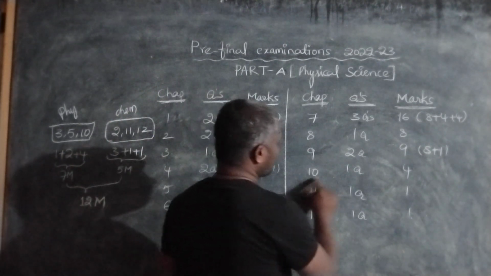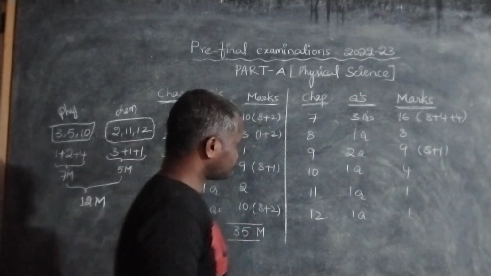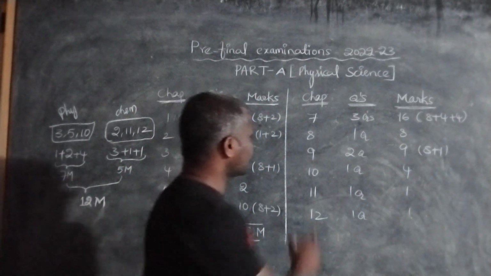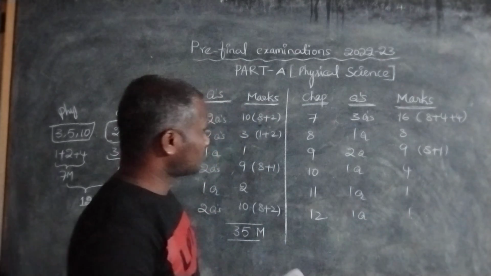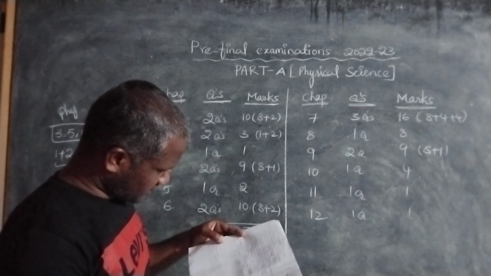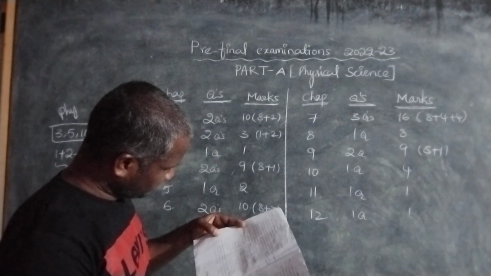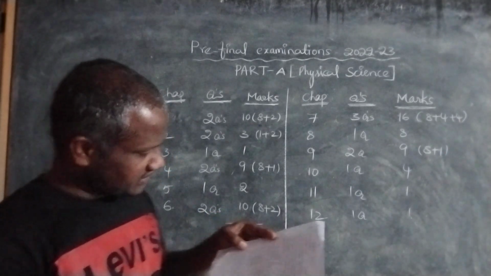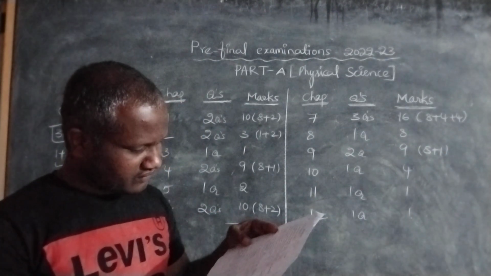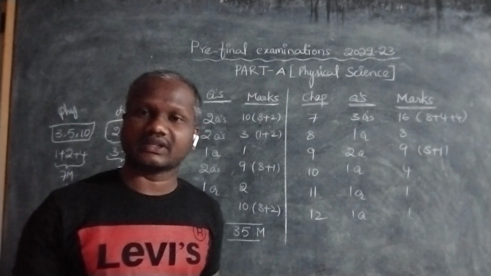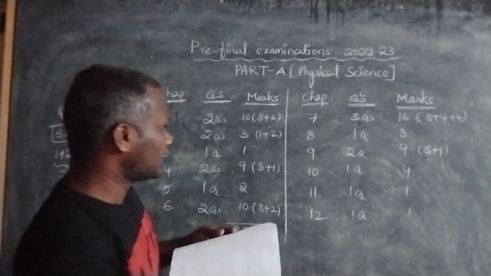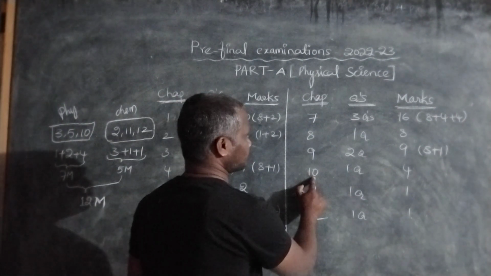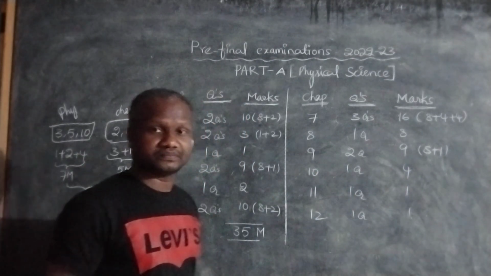From chapter 10, Electromagnetism, they also gave only one question, for 4 marks: explain Faraday's law of induction with the help of an activity. Only one question from the electromagnetism chapter, for 4 marks.